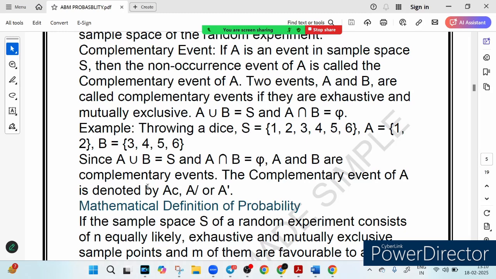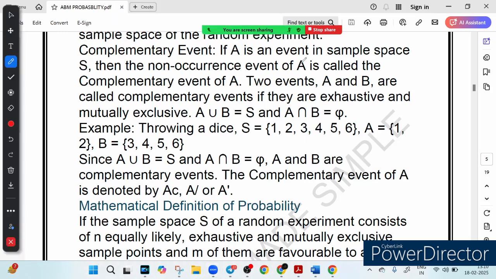What is the meaning of this so-called complementary event? Complementary events are a pair of events where one happens if the other does not happen. So they are mutually exclusive, which is a key point, meaning they can't happen together, and also they are exhaustive. Exhaustive means that they cover all possible outcomes.